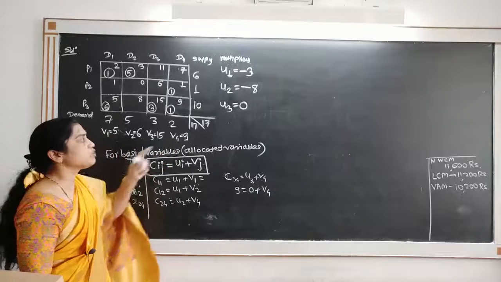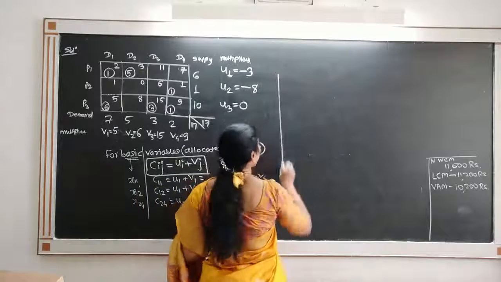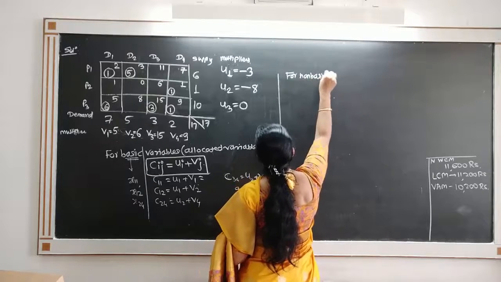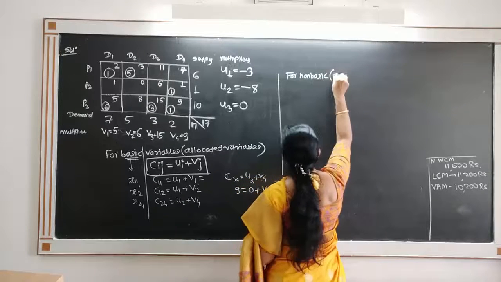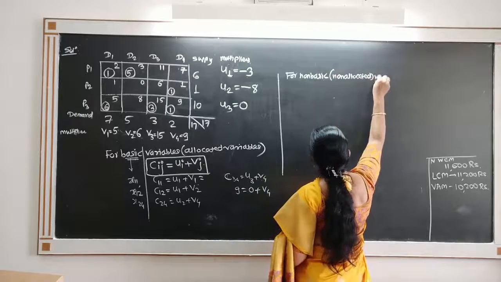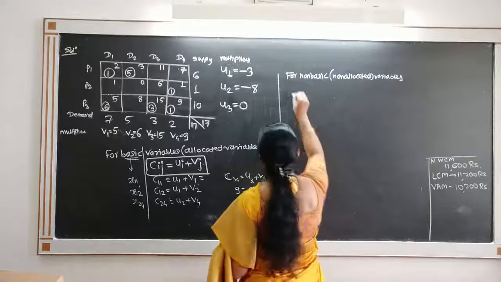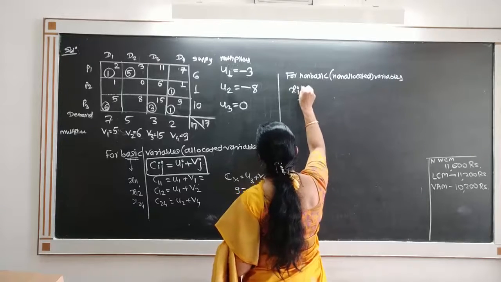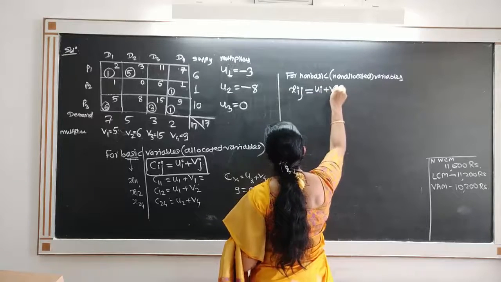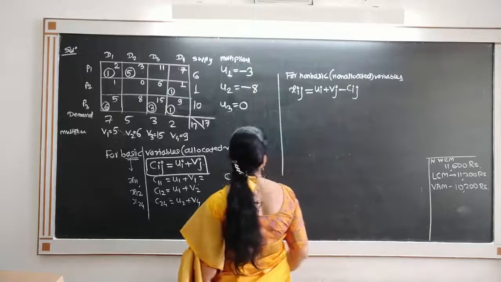Once you get these values of the multipliers, we will use them for non-basic variables. Non-basic variable means non-allocated variables. So for non-allocated variables, we are going to find the value, and non-allocated variable xij must be equal to ui plus vj minus cij, and that should be true for every non-allocated variable.